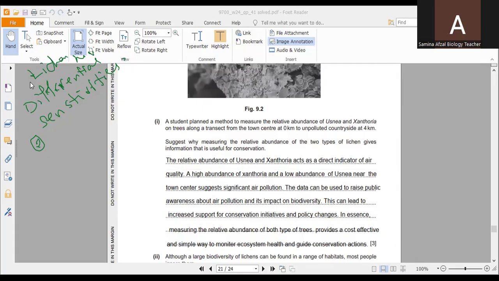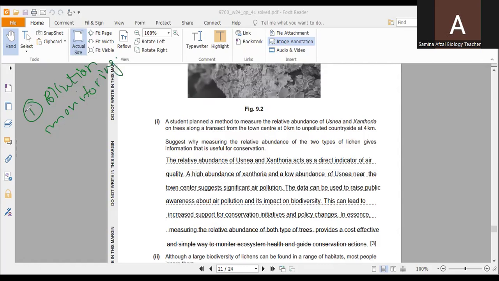So first of all, we can see the data which we collect by the study of these two different types of lichens. Number one type of that data, I would like to write it this way: the first point can be pollution monitoring.